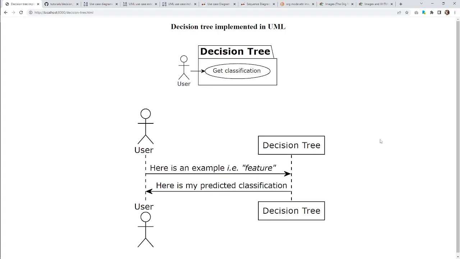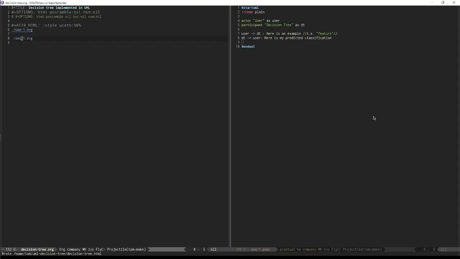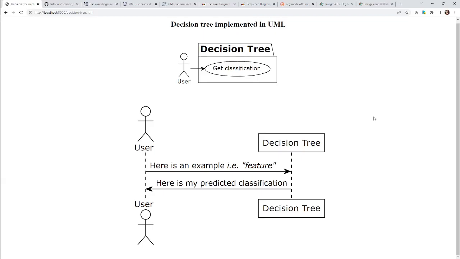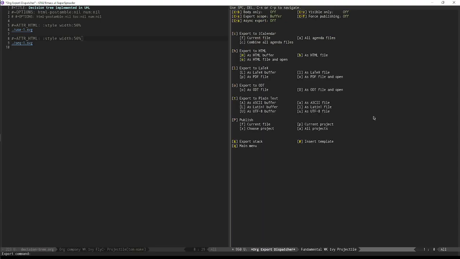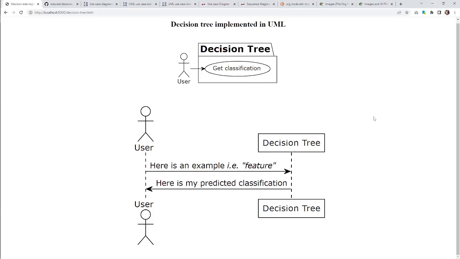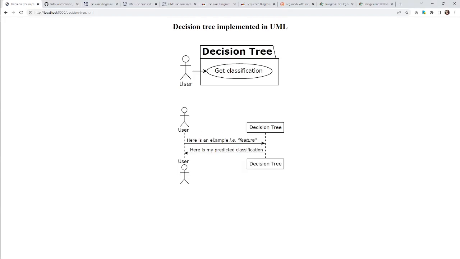We can build these, and we can come take a look, see how much progress we made. Okay, so these are all way too big. I don't want to make my default width 50%, because when we get to bigger diagrams, we're going to want them to be full sized. But these that only have a couple of things, it's like, why are you so big? Okay. So here we see that the user gets a classification. Here we see more of the sequence. The user says, here's an example, and then the decision tree responds with, here's my classification.